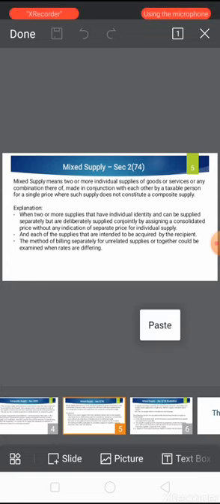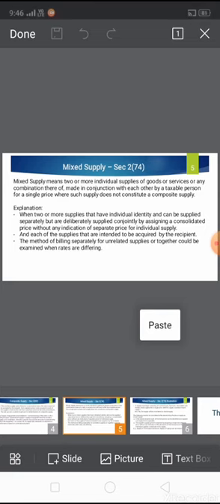A mixed supply is two or more independent products or services which are offered together as a bundle but can also be sold separately. In a mixed supply, the item or service with the highest GST rate is treated as the principal supply, whether or not it is the main part of the bundle. The mixed supply is taxed at the GST rate of the principal supply.